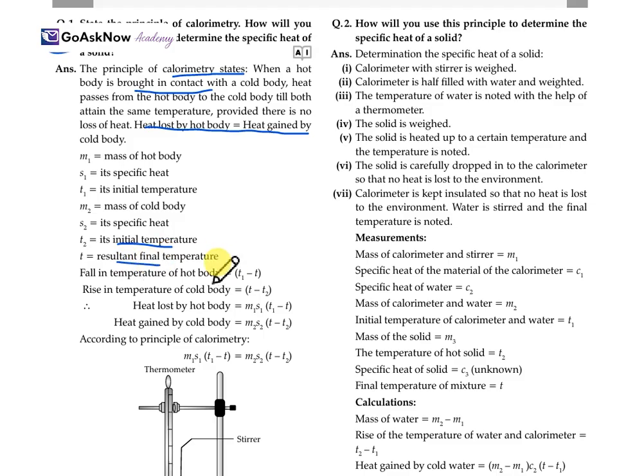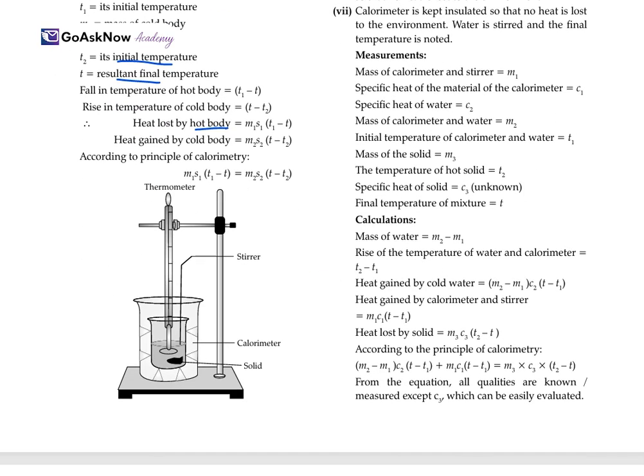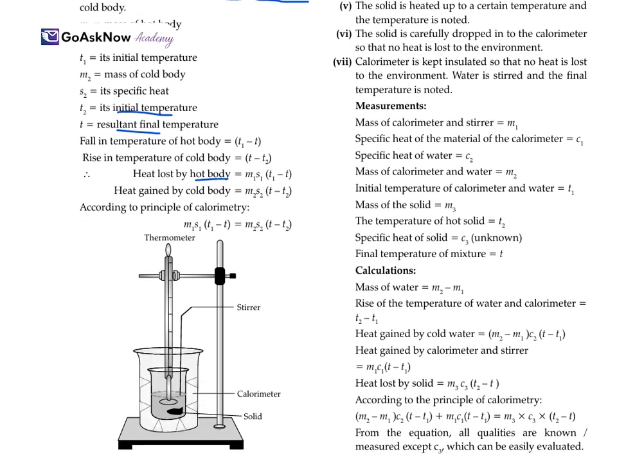So, fall of temperature of the hot body is T1 minus T, and the rise of temperature of the cold body is T minus T2. Heat lost by the hot body is M1 S1 into T1 minus T, and heat gained by the cold body is M2 S2 into T minus T2. So, according to the principle of calorimetry, one side is the heat lost, the other is the heat gained, and we equate them. This is according to the principle of calorimetry.